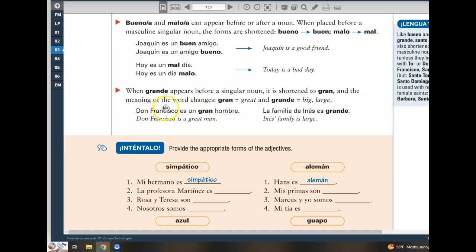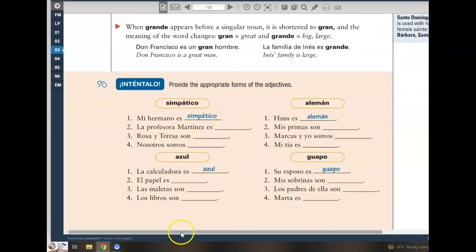Grande does change its meaning according to where it is positioned. Grande means big or large, as it would in the second example, when it's after the noun that it modifies. However, when grande is put before the noun, such as in this example, the spelling changes from grande to gran, and the meaning changes to great.